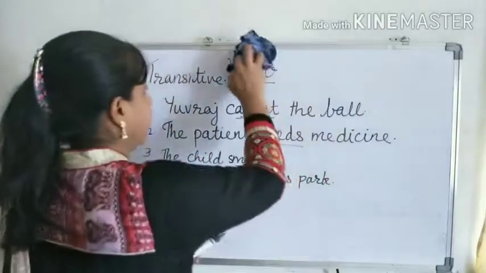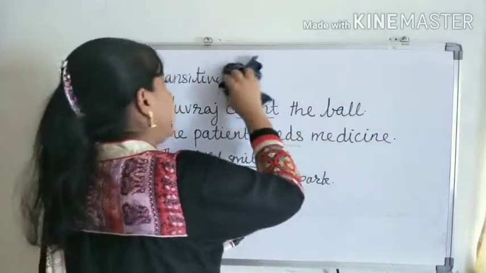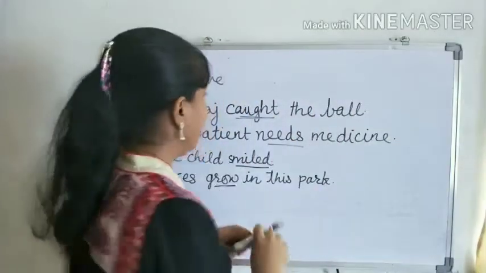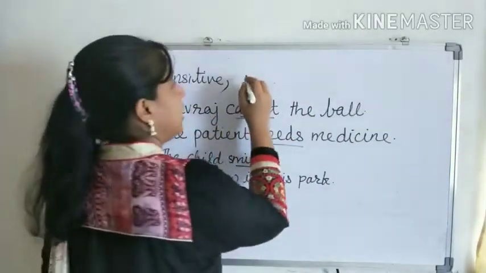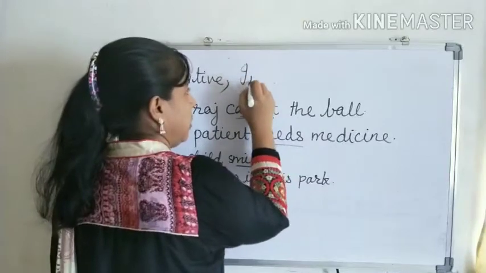So today we have learned what a transitive verb is and what an intransitive verb is. Okay?